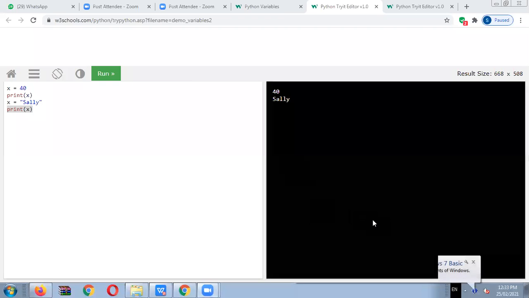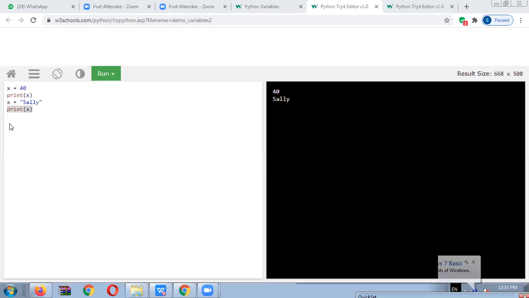Yes, am I audible, students? Yes, sir. Okay. Because I think some network issue came up, the screen was not displayed to you, and I was muted also. Okay. So I can share my screen with you. Now you can understand. So in Python programming, we require two different print statements for two different variables, and on the basis of that we have to print them. The same variable name is available here, but for the same variable name we have to assign values separately and print with the help of the print statement. So the output will be displayed on the output screen.